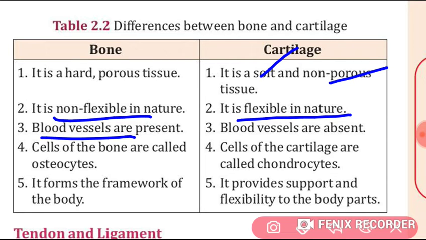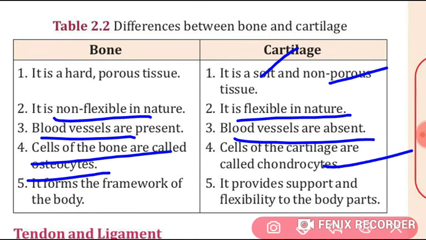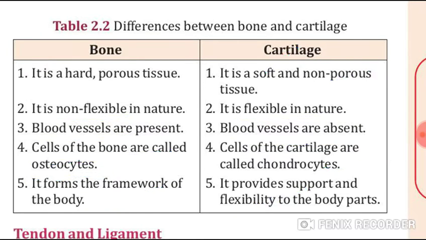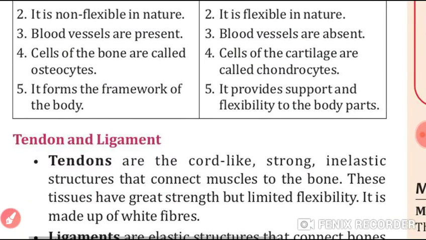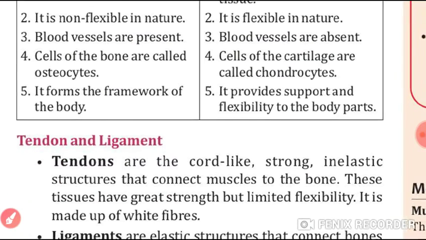In bones, blood vessels are present, but in cartilage, blood vessels are absent. Cells of the bones are called osteocytes, while in the cartilage they are called chondrocytes.